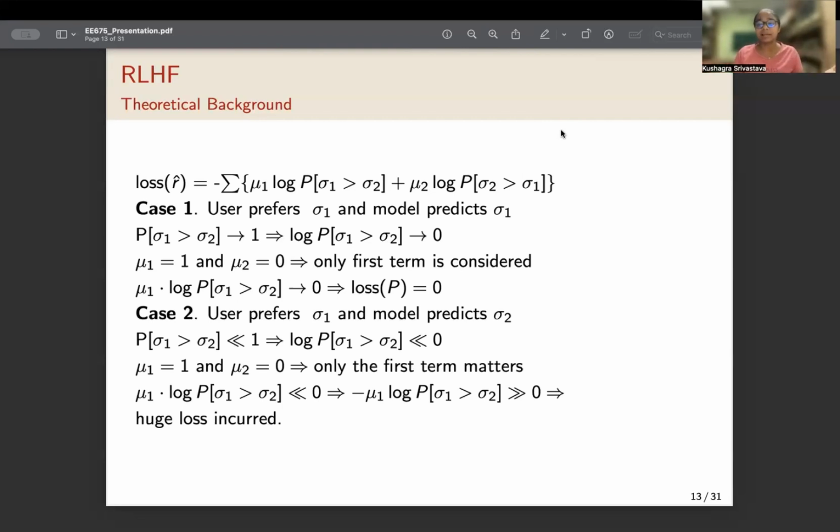Now consider the other scenario, where the user prefers sigma 1, but the model is predicting sigma 2. And so the model is wrong.